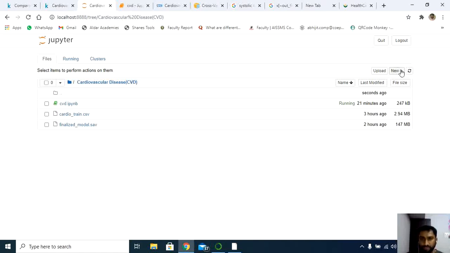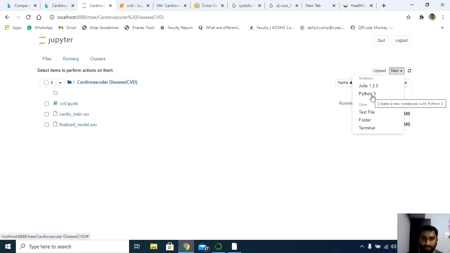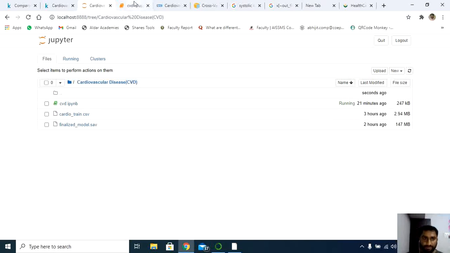What I have done, I have created one folder to keep all my records. So my folder name is here, you can see, cardiovascular disease, called CVD. Inside that, I have created one simple notebook with Python 3 here. You can see this is the main notebook called cvd.ipynb file. Let's try to work on this.